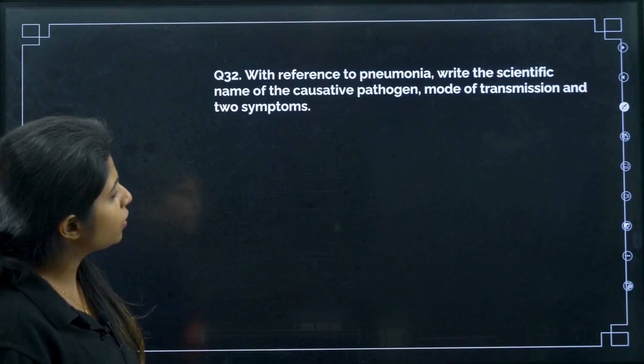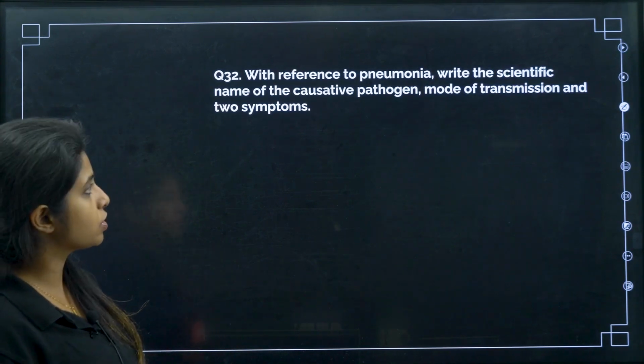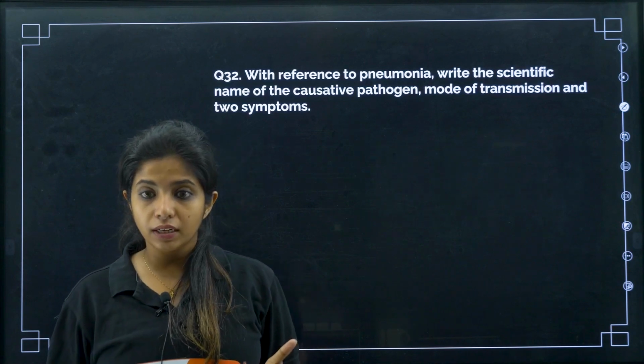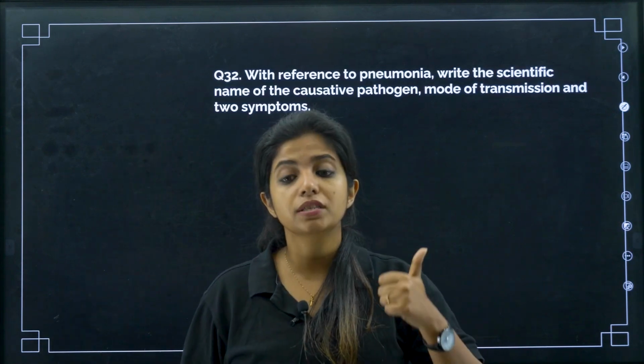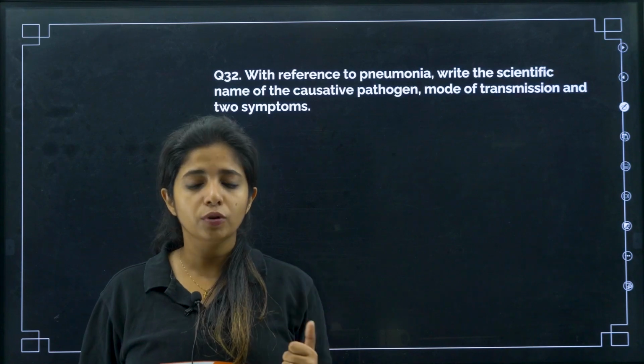Now with reference to pneumonia, write the scientific name of the causative pathogen, mode of transmission and 2 symptoms. Haemophilus influenzae, and second is Streptococcus pneumoniae. Mode of transmission: how do you get pneumonia?